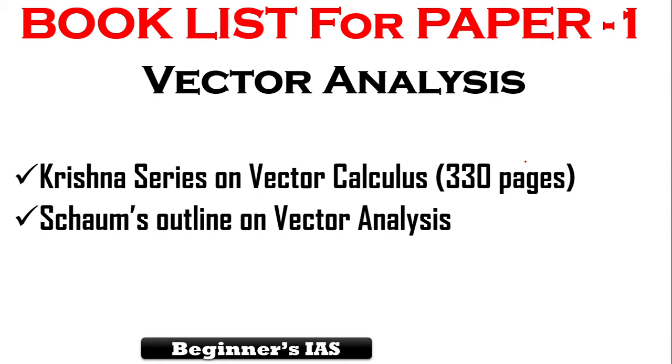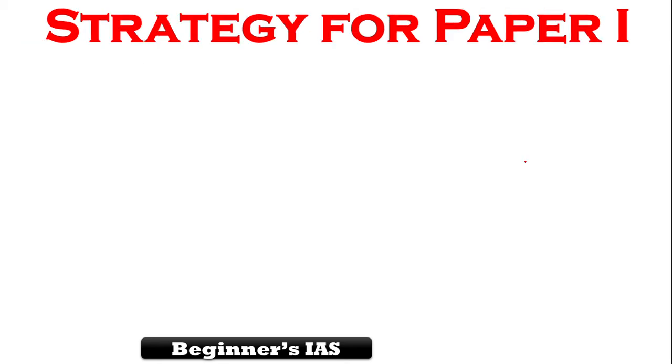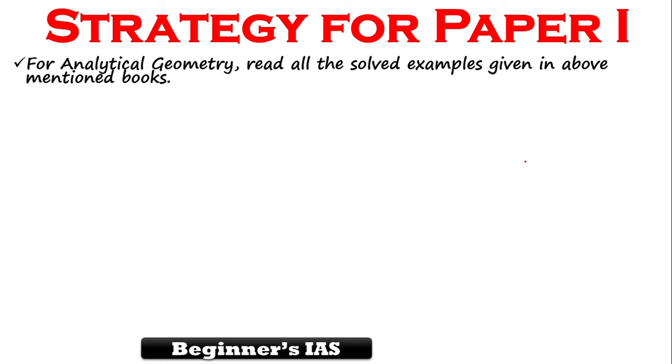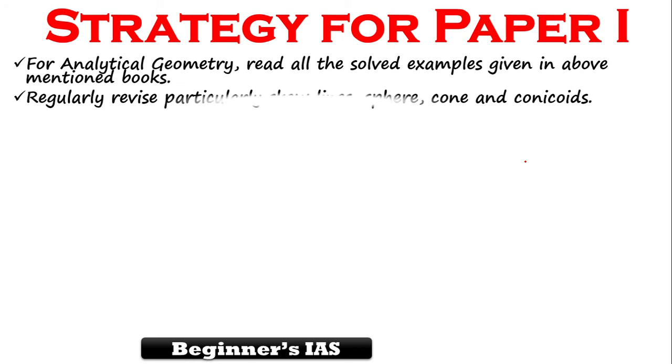Let us see the strategy for paper 1. Paper 1 is easy compared to paper 2. All the topics have to be covered in detail. For analytical geometry, read all the solved problems given in the above mentioned books. That is very important. Also regularly revise, particularly skew lines, sphere, cone and conicoids. In many problems, you would have to remember how to start the problem, which means you would have to mug up the approach to solve specific problems.